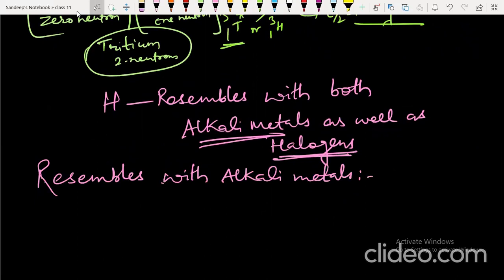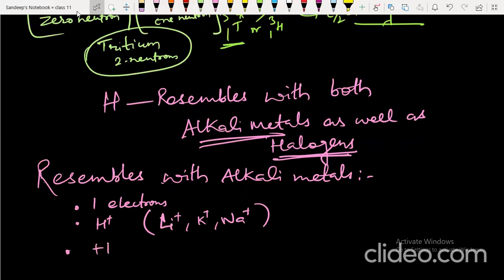So it has 1 electron in the outermost shell. It forms H plus similar to Li plus, K plus, Na plus, etc. It exhibits +1 oxidation state similar to alkali metals.